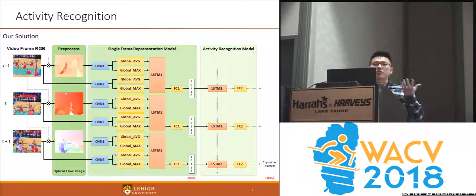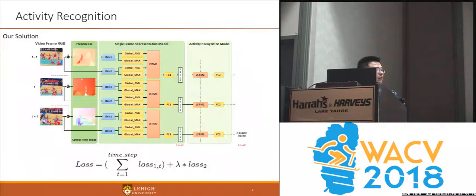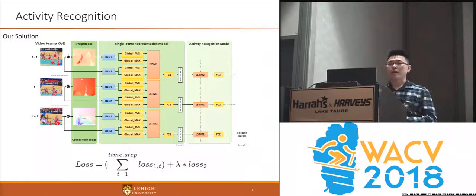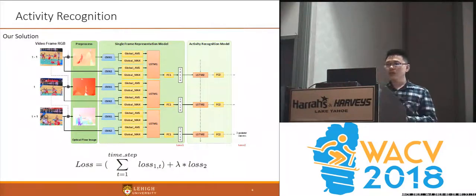So in this case, we have two kinds of output. The first output is the probability distribution of the individual frame, which we mark as loss one, and the second output is the final prediction. So the total loss is the sum of these two parts. The first is the sum of the individual prediction losses, and the second is the final prediction loss. And the lambda here is used to balance these two parts.